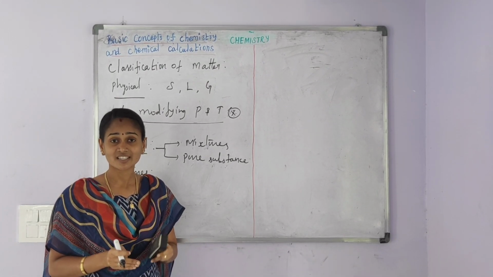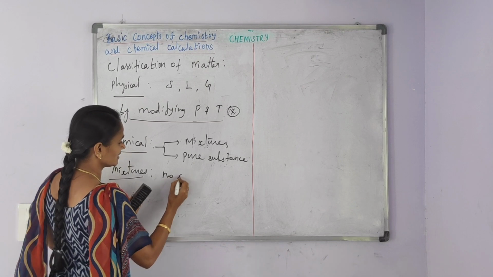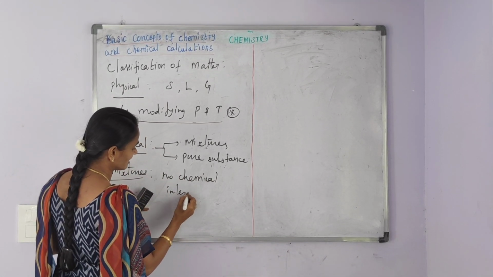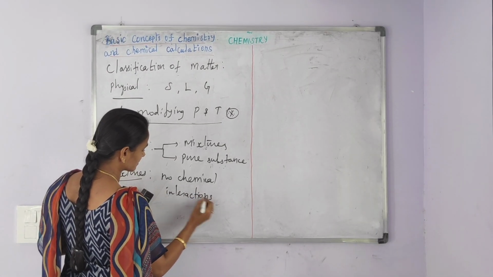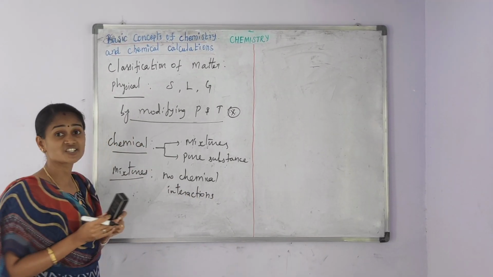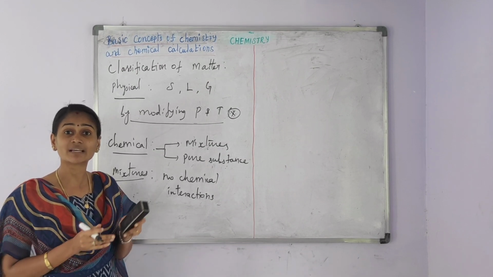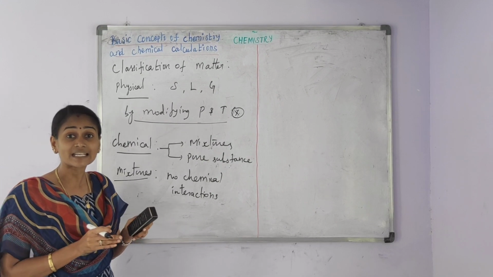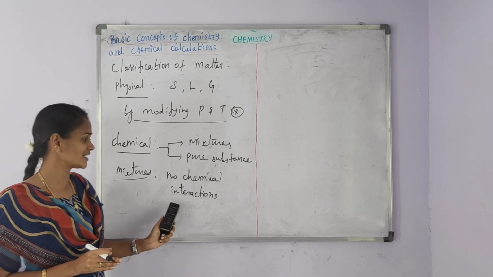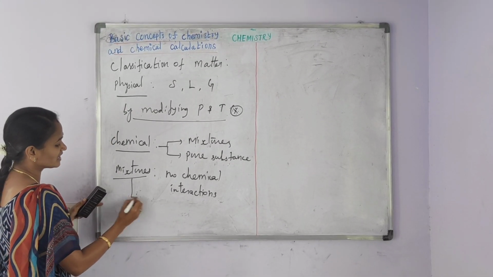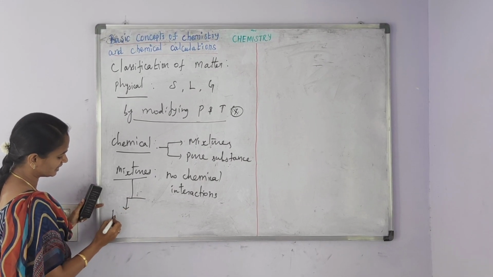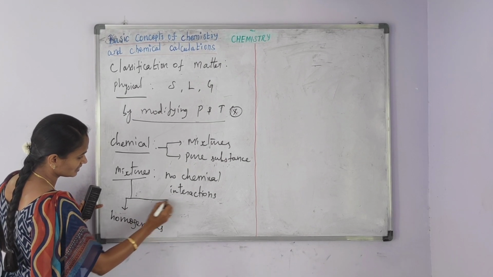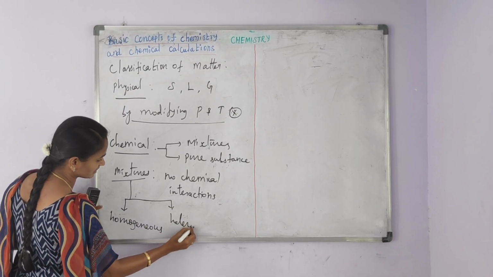In mixtures, no chemical interactions take place between the chemical substances. Mixtures are further classified into homogeneous mixture and heterogeneous mixture.